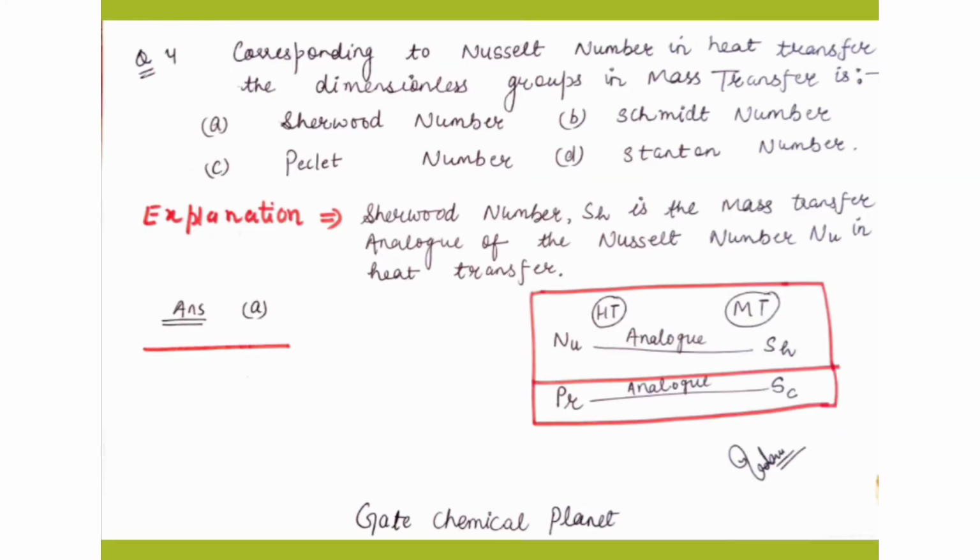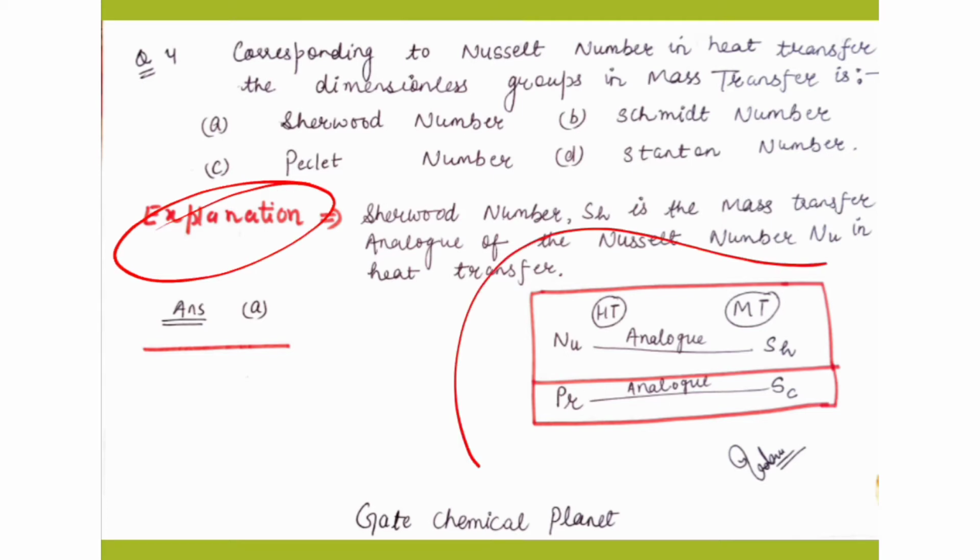Question number 4: corresponding to the Nusselt number in heat transfer, the dimensionless group in mass transfer is, and 4 options are given. So how will we explain this? The Sherwood number is represented by Sh, and it is the mass transfer analog of the Nusselt number Nu in heat transfer.